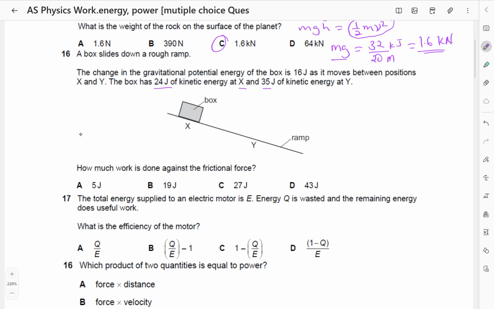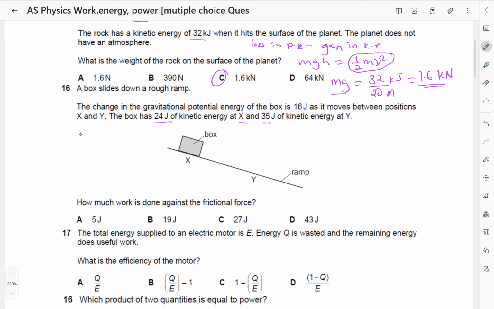Therefore, the loss in gravitational potential energy is going to be equal to the gain in kinetic energy, or the change in kinetic energy, plus the work done against friction, or the work done against resistance. So the change in gravitational potential energy is 16 joules.